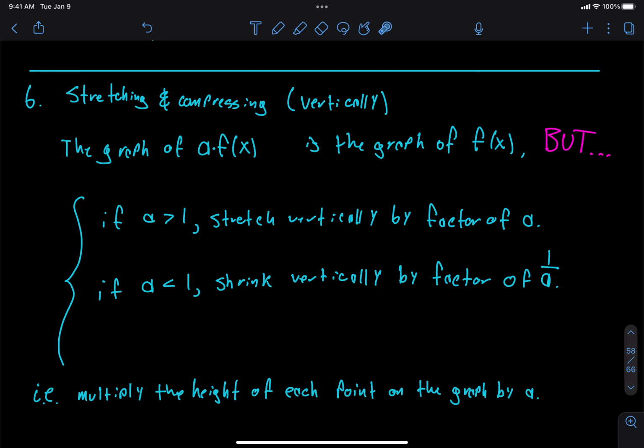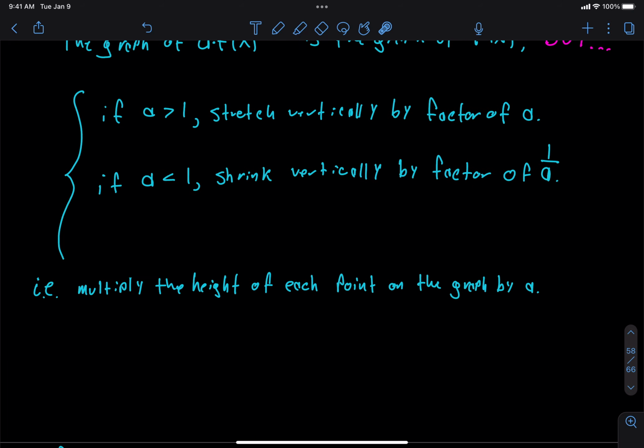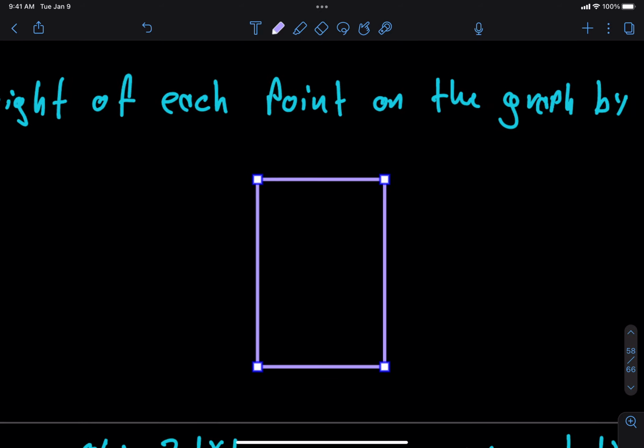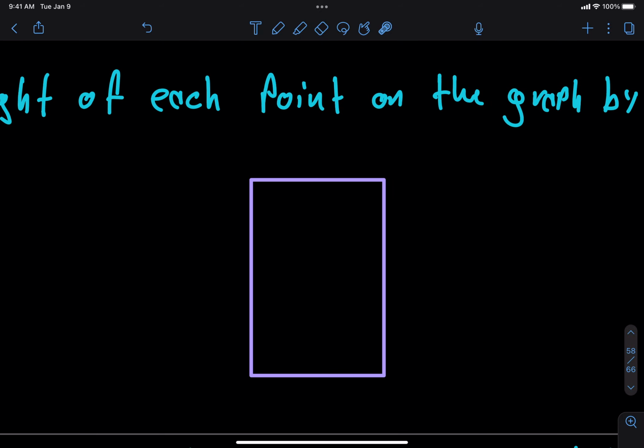The way I like to describe stretching and compressing is, I think probably everyone at some point in their life has made a Word document that they tried to put a picture in. And you know how Word doesn't like it when you try to put pictures in it, right? In Word, you get a lot of dots on your image, one here, and one here.